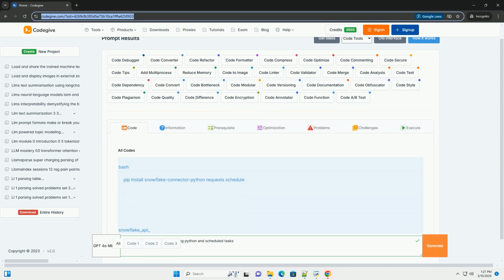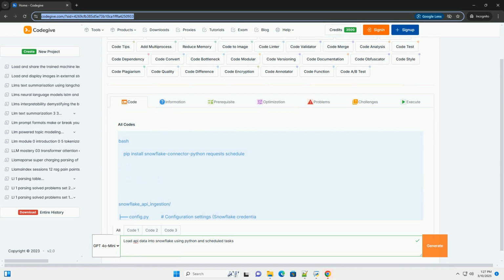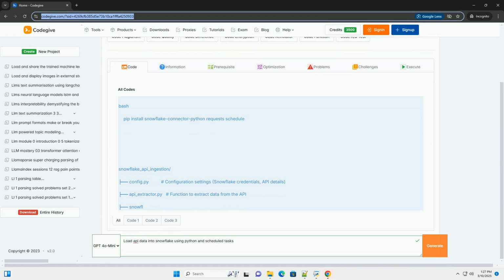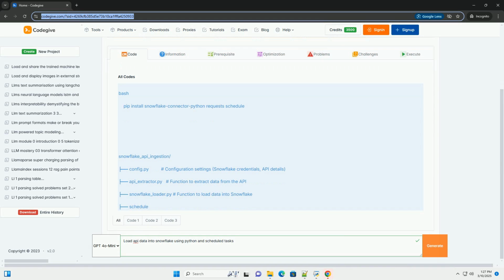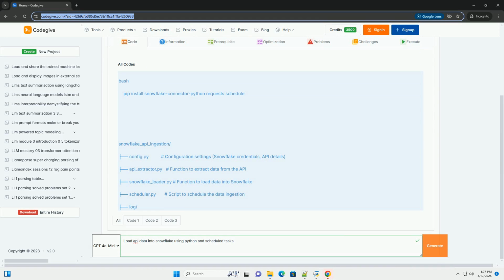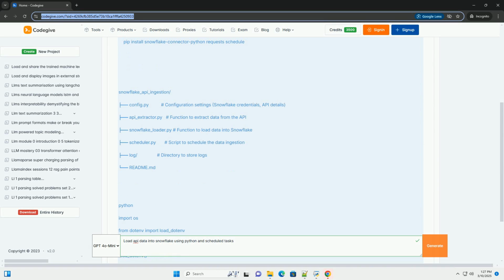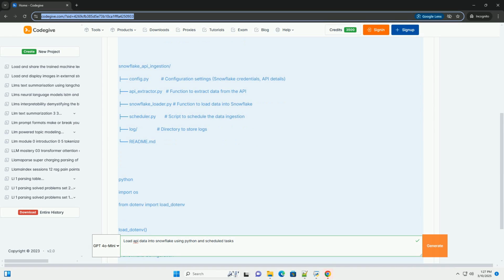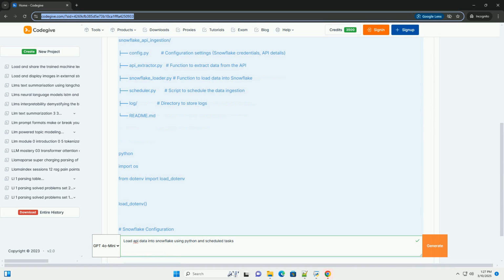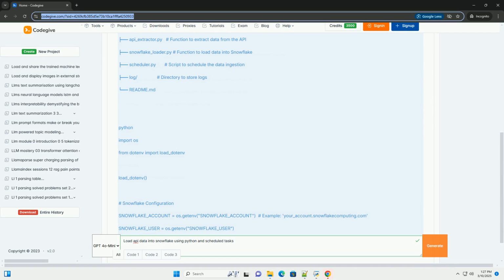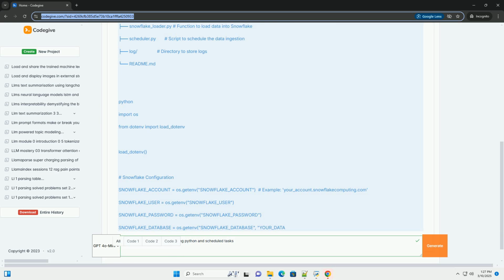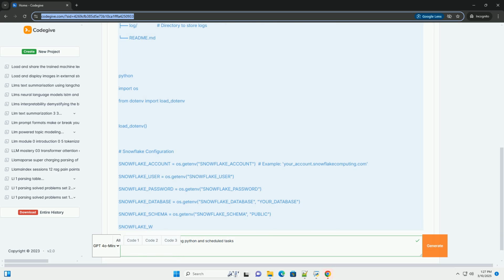OK, let's dive deep into how to load API data into Snowflake using Python and schedule those tasks. This tutorial will be comprehensive and cover everything from setting up your environment to creating robust and reliable scheduled data ingestion pipelines. Tutorial: Loading API data into Snowflake with Python and scheduled tasks.